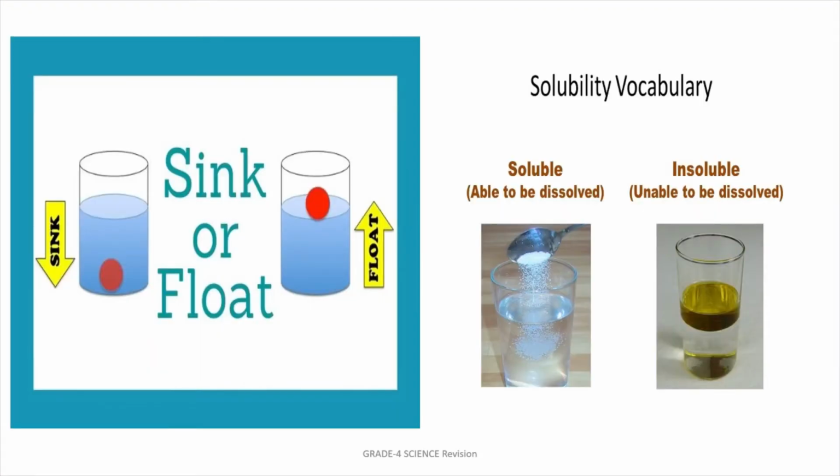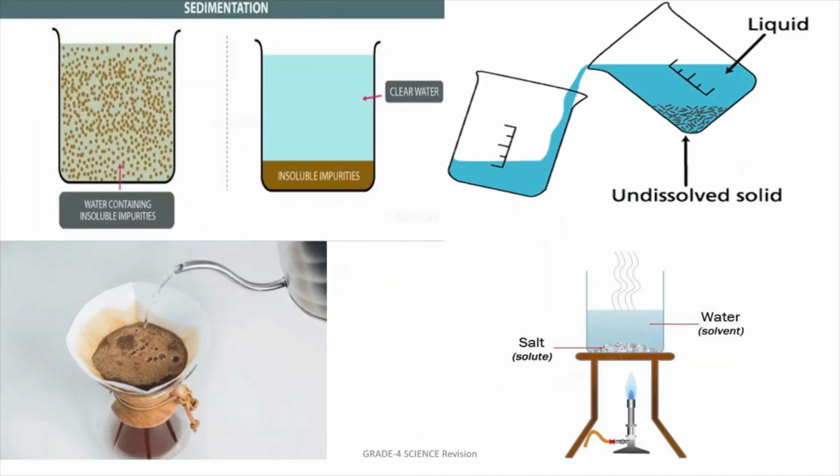Then our next chapter is about water and its properties. So we have seen about sinking and floating. Certain things will sink in the water, whereas certain things will float in the water, depending on the property of the object. Then we have seen that some substances are soluble in water, means they will mix with the water, and some are insoluble in water, means they will not mix with the water. So this is one of the properties.